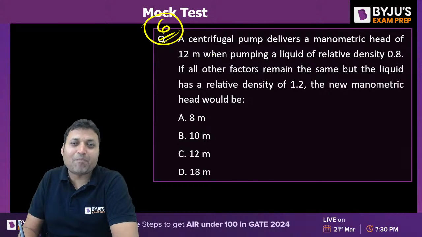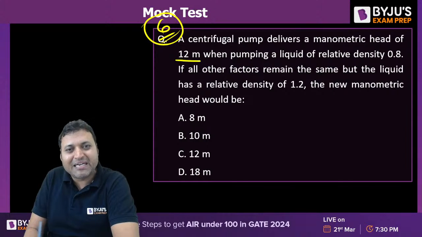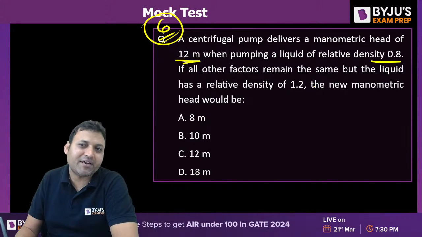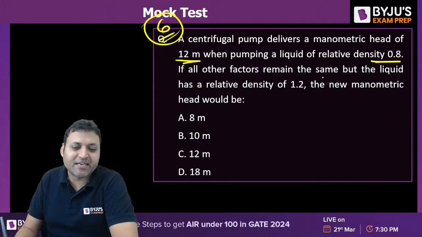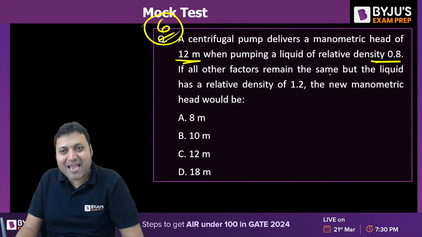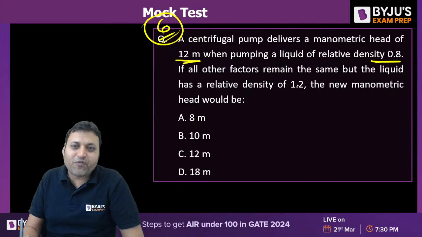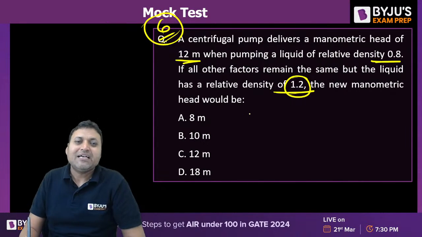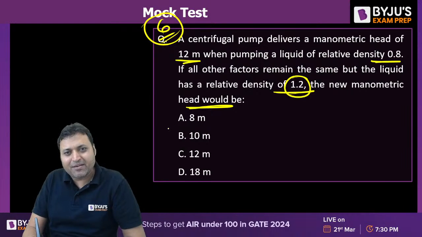A centrifugal pump delivers a manometric head of 12 meter when pumping a liquid of relative density 0.8. Relative density is also called specific gravity. If all the other factors remain the same, but the liquid is changed, which has a relative density of 1.2, then the new manometric head will be?